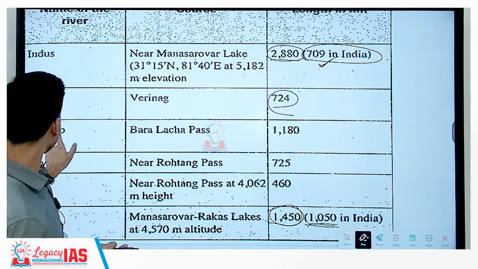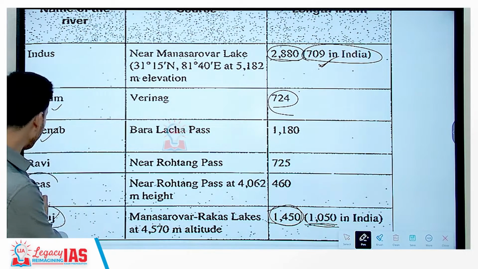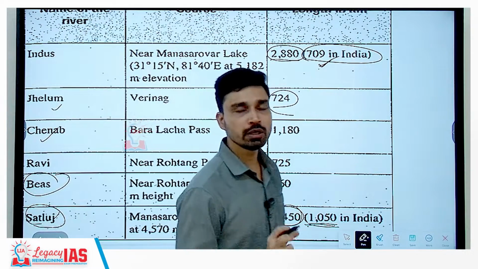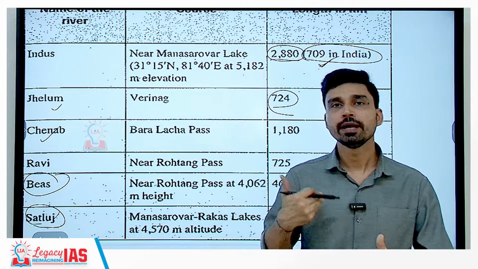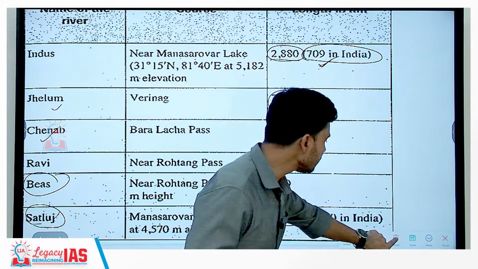So Chenab is the largest tributary, Satluj is the longest tributary. Byas River you have to keep in mind, why? Because it is the only tributary out of these 5 major ones which is confined within Indian territory itself. It does not flow into Pakistan, all the remaining 4 tributaries are flowing into the Pakistan region.